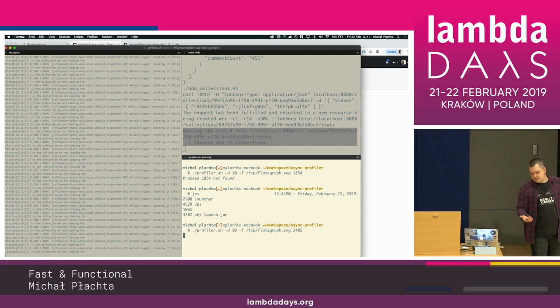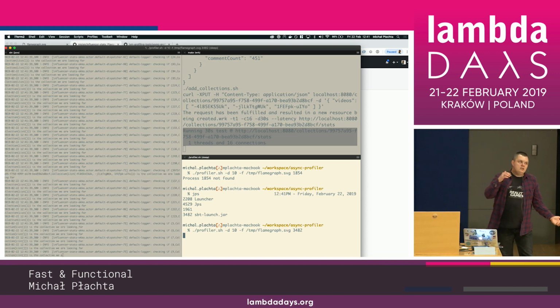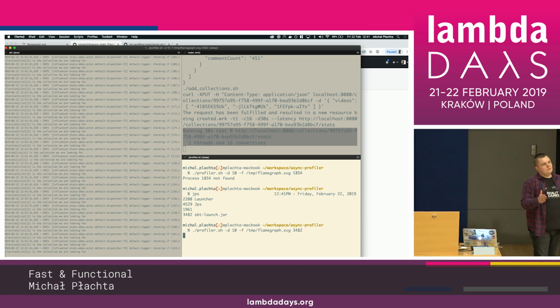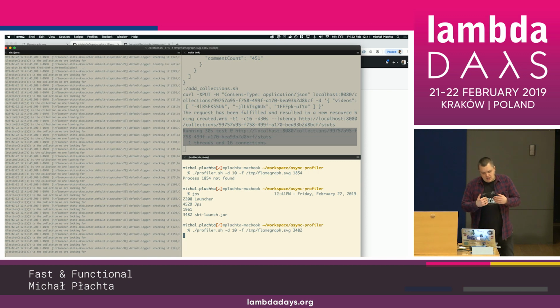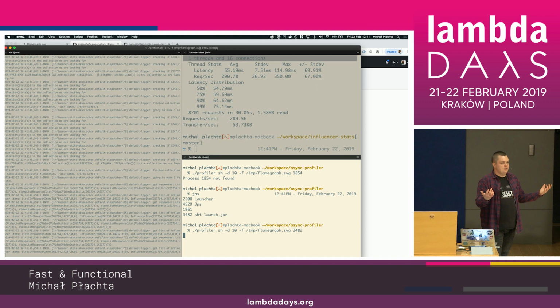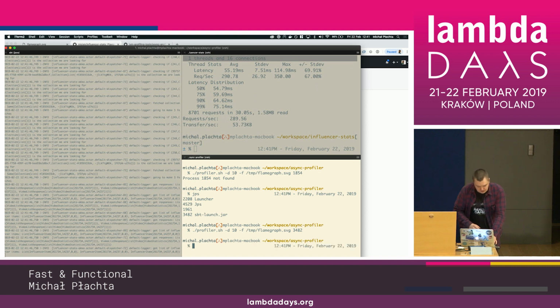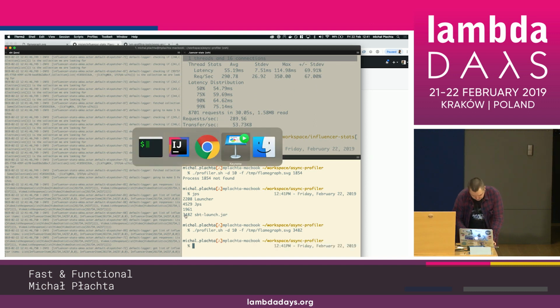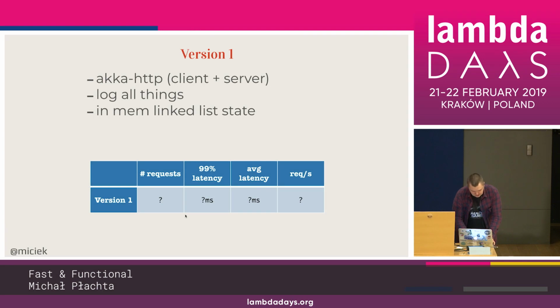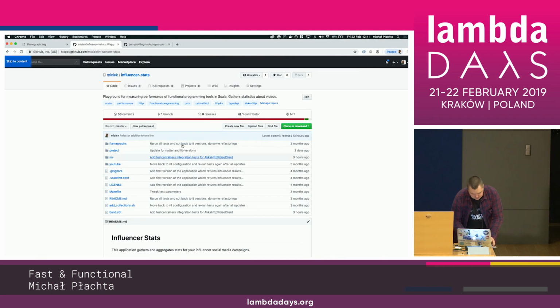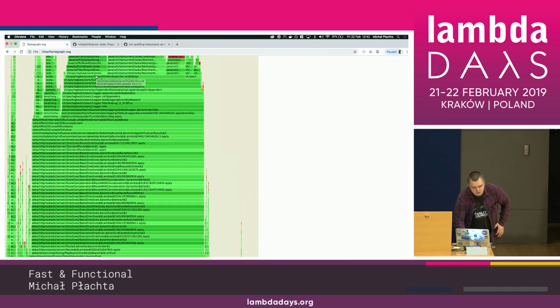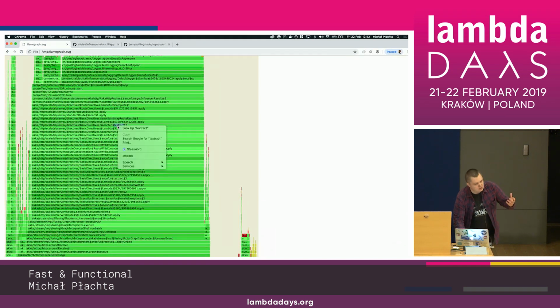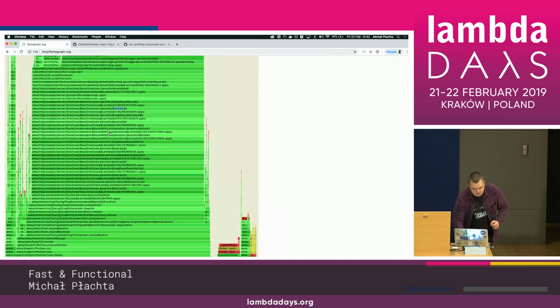So the test runs for 30 seconds. This profiler probes for 10 seconds, 100 times a second, or 99 times a second. And then afterwards, we just get a new shiny flame graph. I will do this only once to show you how the process looks. And that's basically all. The flame graph looks like that. This is the SVG file. So it's interactive. So you can click on those things here.